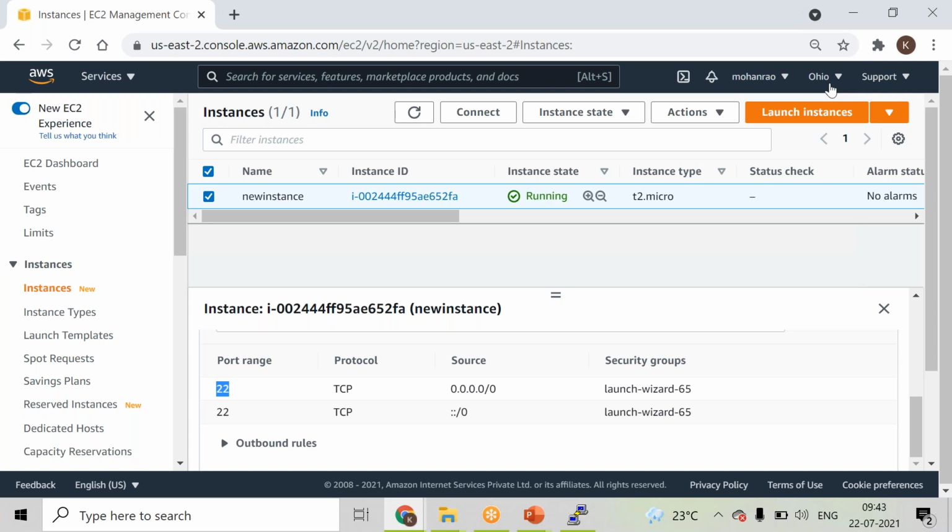Otherwise, let's say an example, any other database, right? A database service like MySQL or SQL, whatever you might have heard, right? So I have installed that service. So what I want to do is I don't want to give access to all the users, right? I don't want to give access to anywhere. So I want to give a fixed range of IP addresses, right? So when I give that fixed range of IP addresses, what it means in inbound rules is that only those who try to connect from that range will get access. So other users cannot enter into my environment, right? So that is what the inbound rules are about.